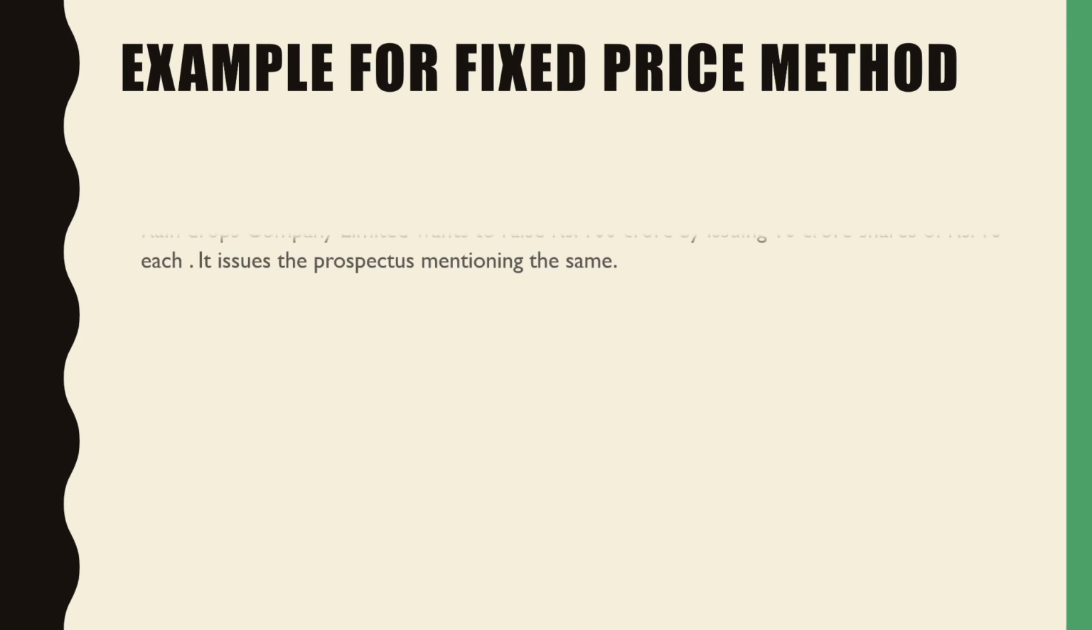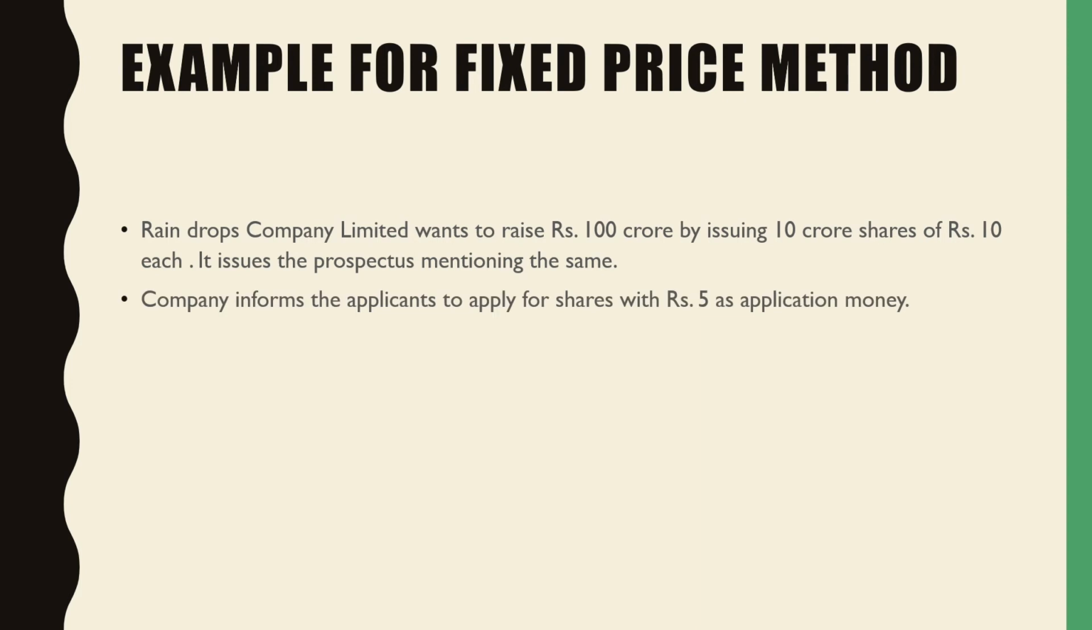So here we have Raindrops Company Limited wants to raise rupees 100 crore by issuing 10 crore shares of rupees 10 each. It issues the prospectus mentioning the same. So what is it? This particular company wants to issue the shares in the market and wants to raise so much amount over here. So it has issued a prospectus which is mentioning the above shares.